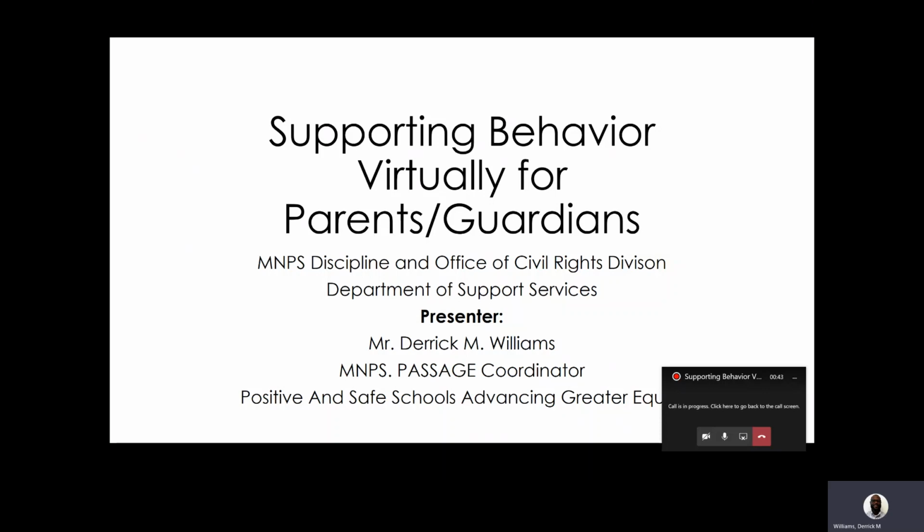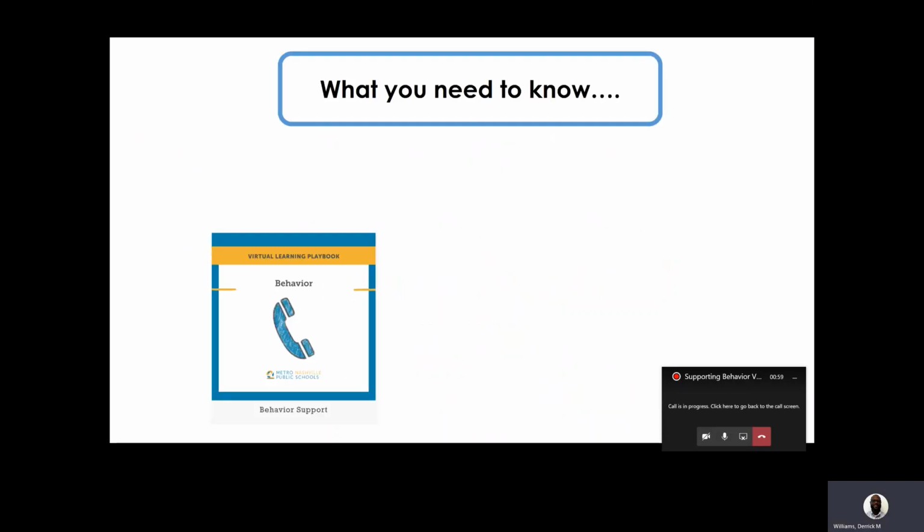So today, we will be talking about how to access some of the supporting behavior documents online, as well as tips that you can use at home while supporting your scholar in the virtual learning environment. Let's jump in. So what do you need to know first? First, you need to know how to access these documents.